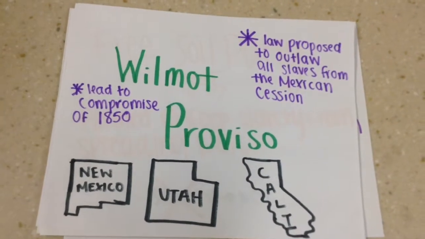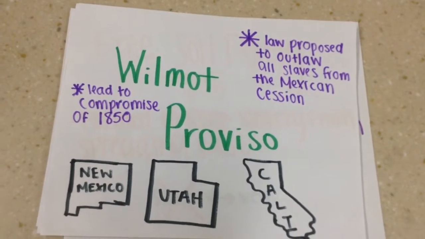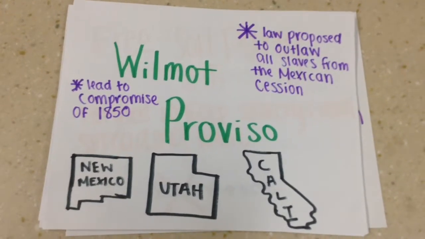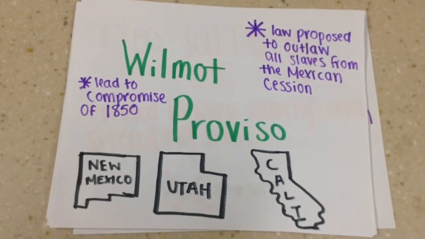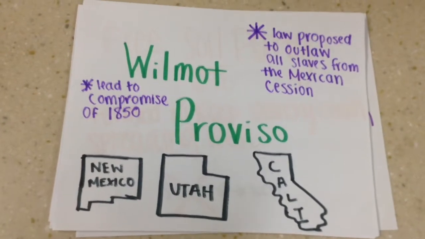The Wilmot Proviso was a law passed in 1841 that proposed to outlaw slavery from the lands claimed in the Mexican Cession. This later led to the Compromise of 1850.